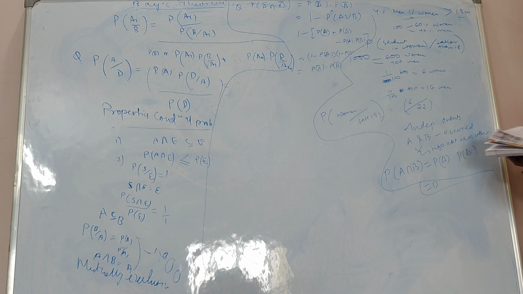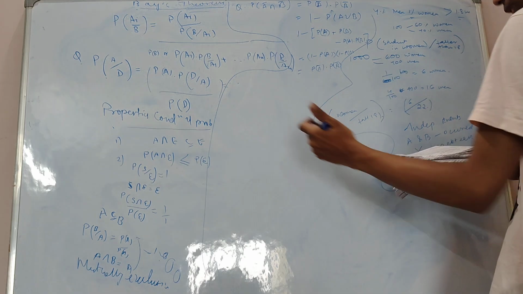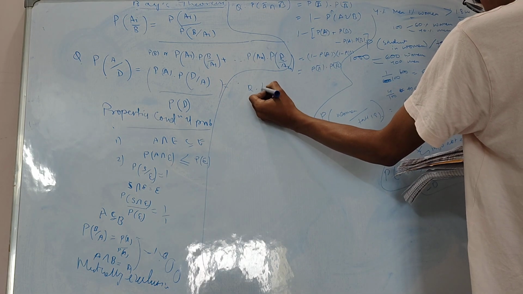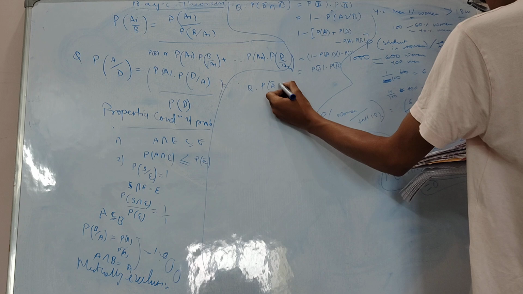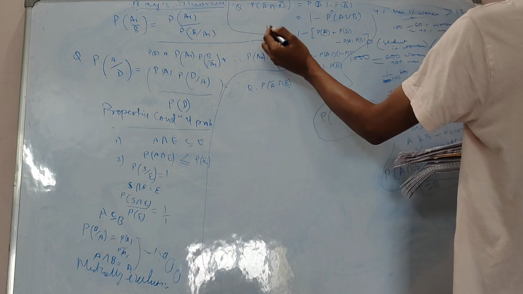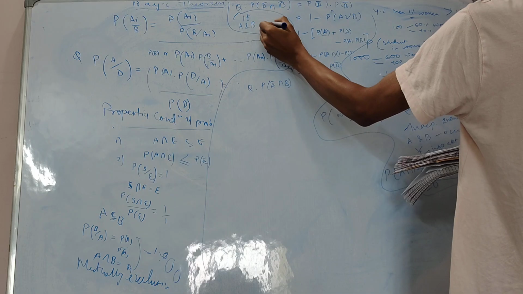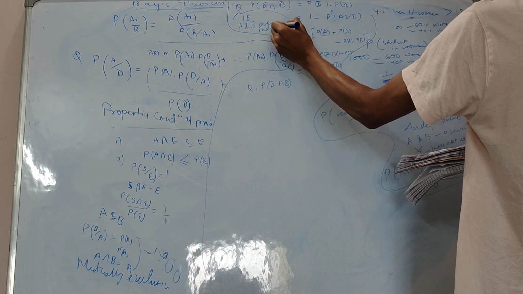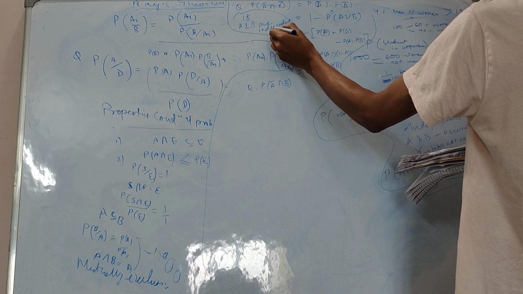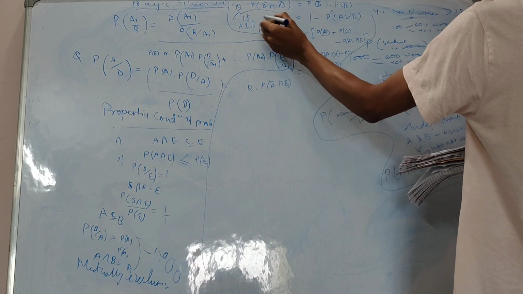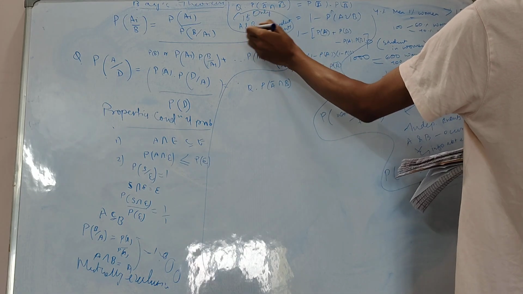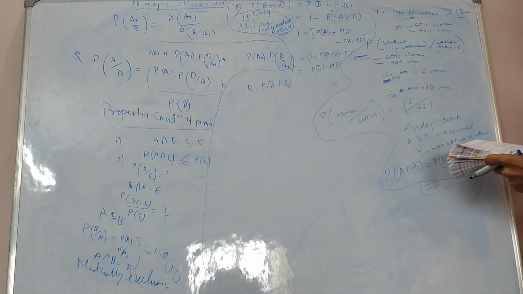Similarly, if I have to prove the probability of A complement intersection, these are possible only if A and B are independent events. Only if A and B are independent events.